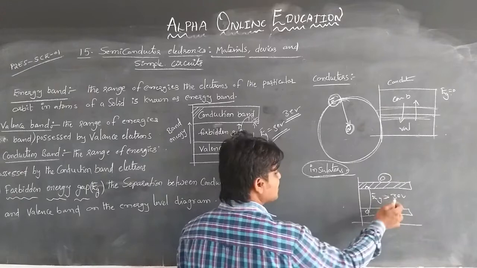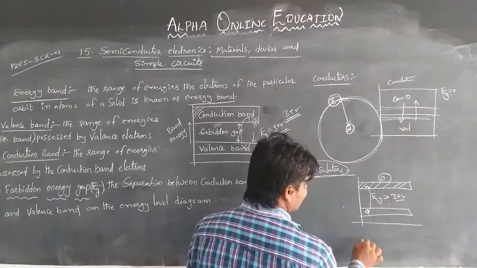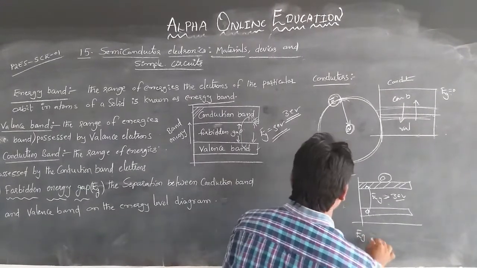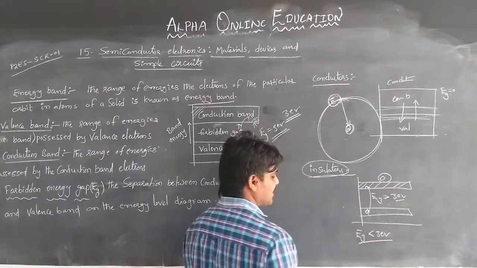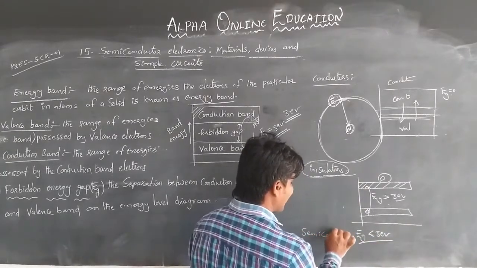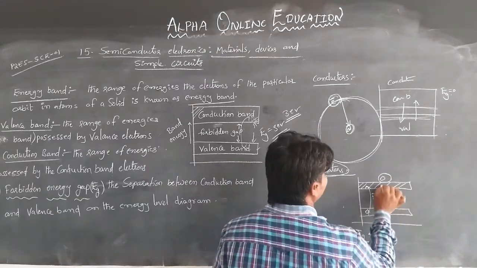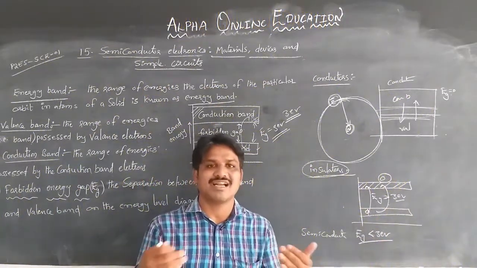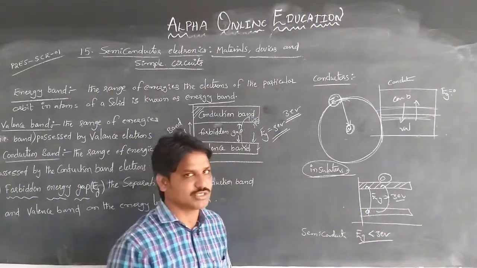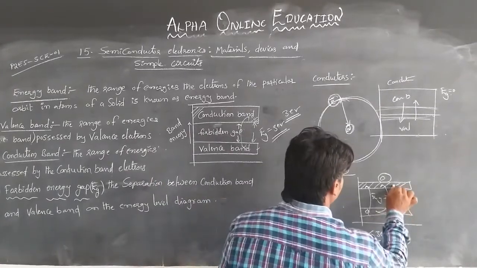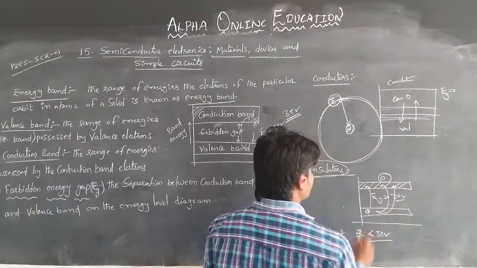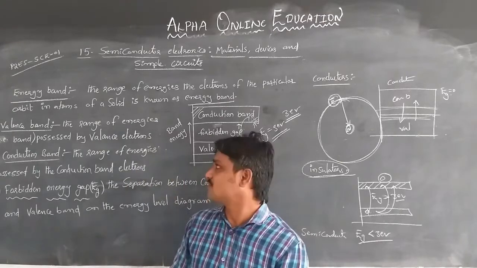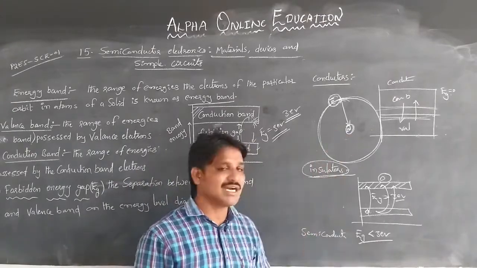If the energy gap is less than 3 electron volts, then it is a semiconductor, meaning high energy electrons can jump from the valency band to the conduction band to fill the conduction band, so electrons can flow through it. So here, only the high energy electrons can travel from the valency band to the conduction band. This is about the band theory of solids: conductors, insulators and semiconductors.